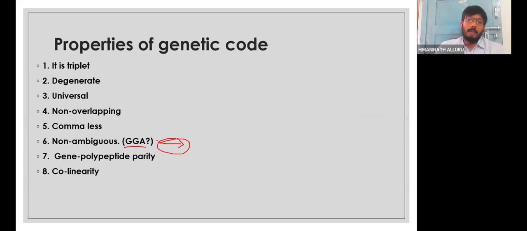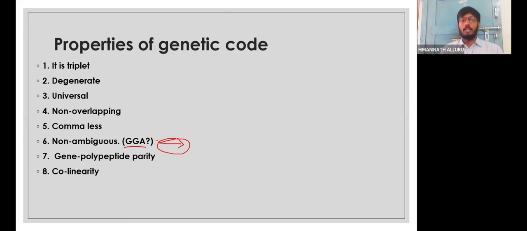Then, gene polypeptide parity, a very important one. What is there in the gene, according to that the polypeptide should be formed. What is there in the gene, according to that the polypeptide has to be formed. This concept is known as gene polypeptide parity. It should not be counter or opposite to that. What is the gene present? What the gene codes for, the cistron, what it codes for, according to that the polypeptide should be produced. This concept we call gene polypeptide parity.